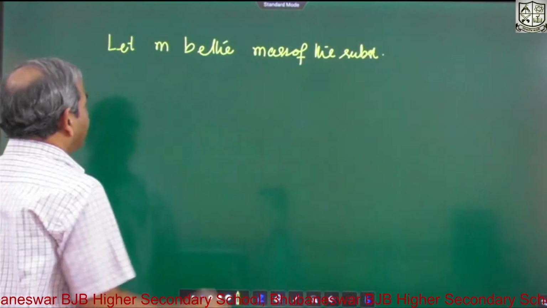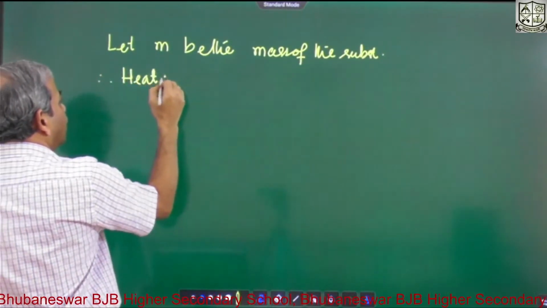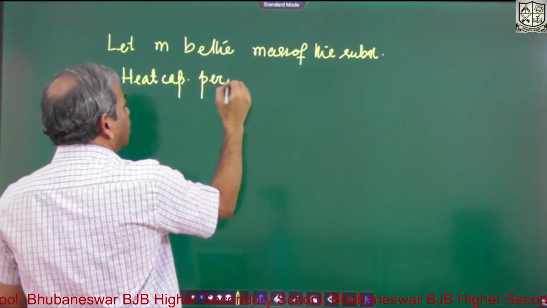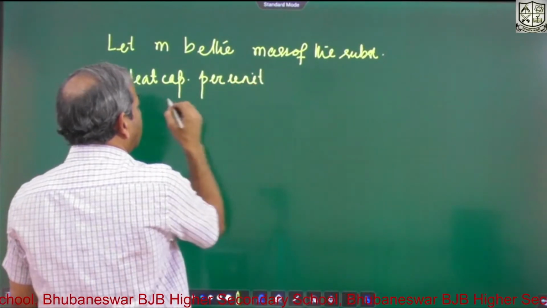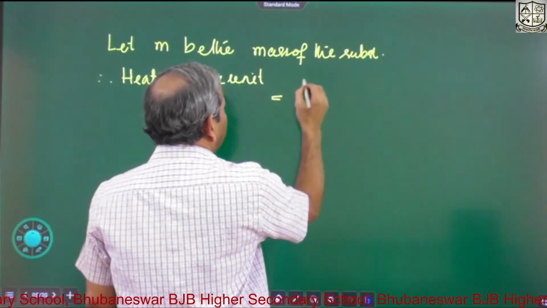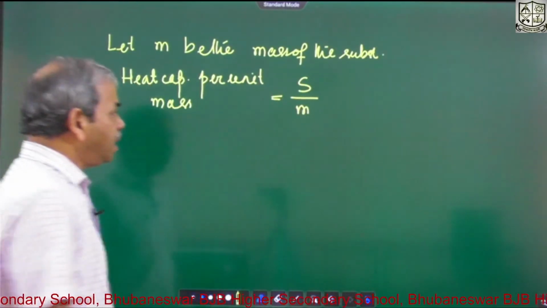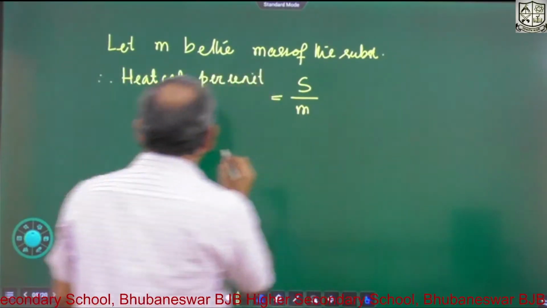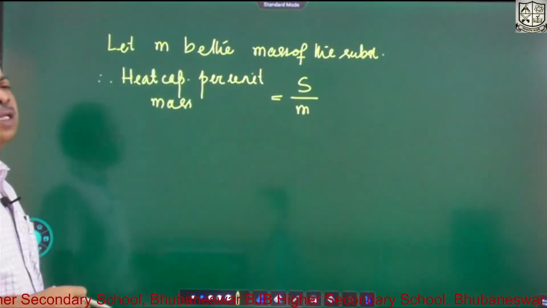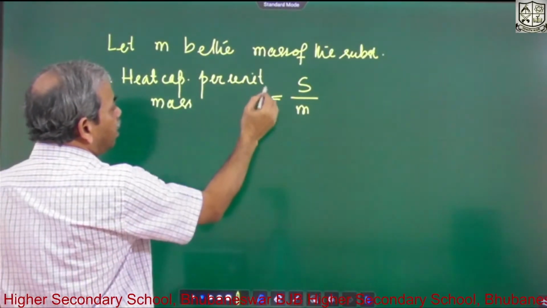Therefore heat capacity for unit mass will be S by M. This will be S by M. So this heat capacity per unit mass is a quantity which is independent of mass and also temperature. So this new quantity is called